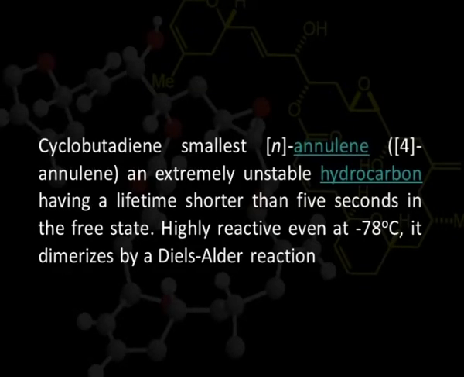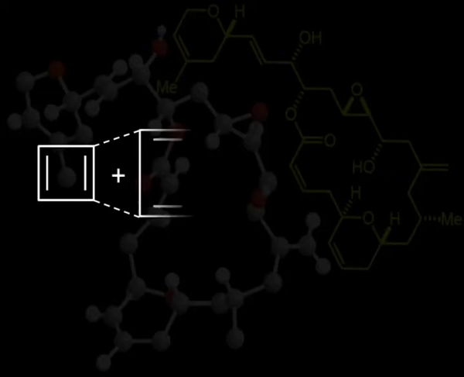Cyclobutadiene is in fact a very unstable compound. This is the smallest annulene and its lifetime is very short, shorter than even 5 seconds. It is highly reactive even at minus 78 degrees Celsius. So we can see that at this much low temperature also it is capable of reacting. So it is not aromatic but a very unstable anti-aromatic compound.